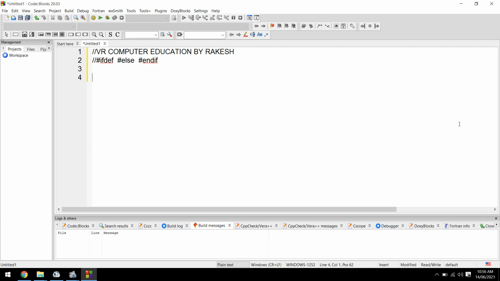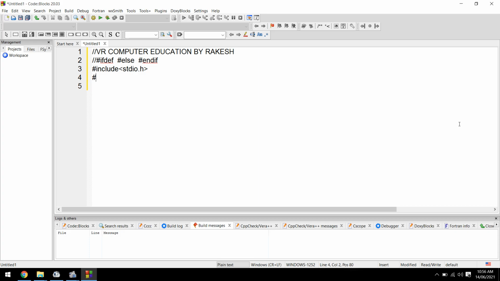So I'll write the program. First the header file declaration: #include <stdio.h>, the standard input output header file.